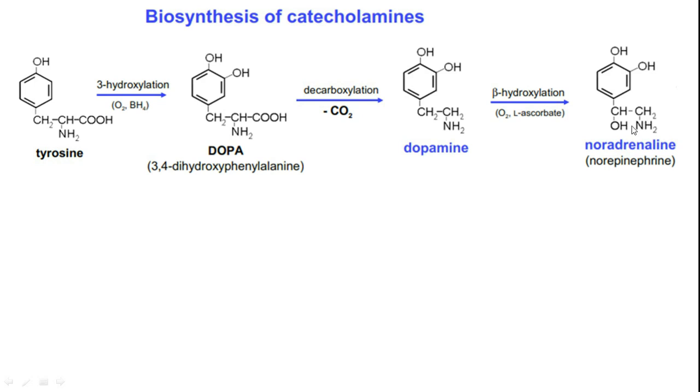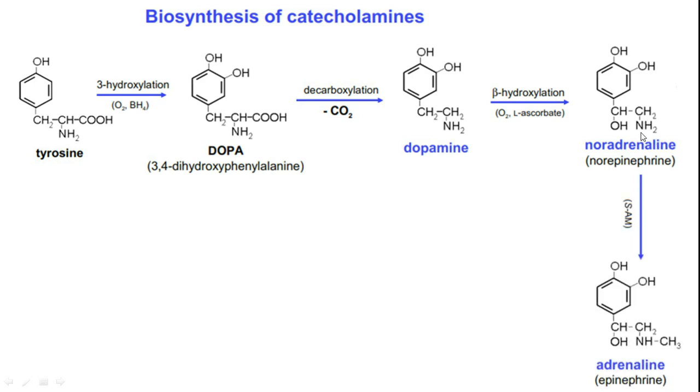So to noradrenaline, that NH2 group captures one methyl group from S-adenosyl methionine. So the methyl transferase enzyme is going to methylate this nitrogen to give us adrenaline or epinephrine. So by using these biochemical pathways, from phenylalanine we can get tyrosine. From tyrosine, very important biochemicals like dopamine, noradrenaline and adrenaline are obtained.